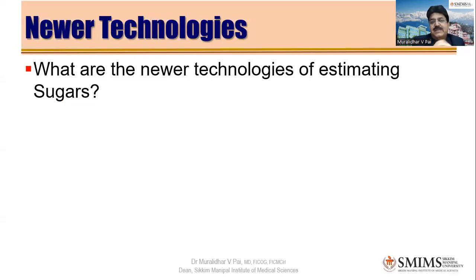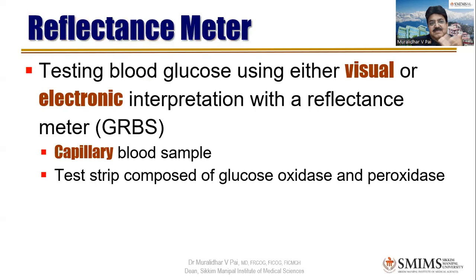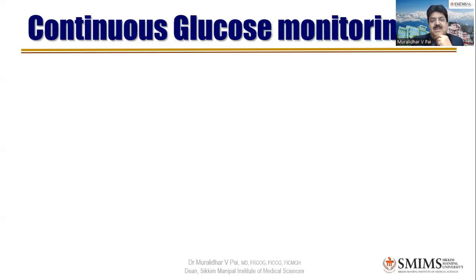Now, there are newer technologies. We are talking about DIPSI and all that, but when an ideal setup is there, what are the newer technologies of estimating sugars? What we call the reflectance meter is the glucometer that we use in the wards, where we just use capillary blood samples. Now, most ladies buy it and do it at home. There may be a slight difference of 5 to 10. They call this GRBS, or SMBG, self-monitoring blood glucose, because it's easy for the patient to monitor. It works where the glucose from the blood is acted upon by the glucose oxidase enzyme present in the strips, and based on the current or the color they emit, we get the value and can interpret it.